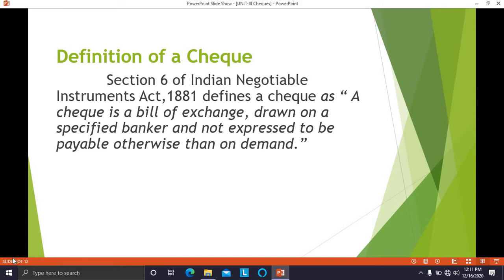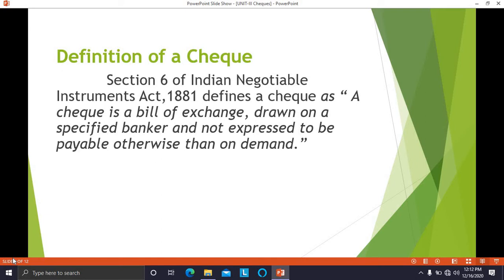So a check is a bill of exchange drawn on a specified banker. We give a check to a specified bank and it is not expressed to be payable otherwise than on demand. So the person to whom the check is given has to present that check in the bank, then only that check will be honored by the banker. So it is not expressly payable otherwise than on demand. It is payable only if the person goes and makes a demand. Otherwise it will not be payable.